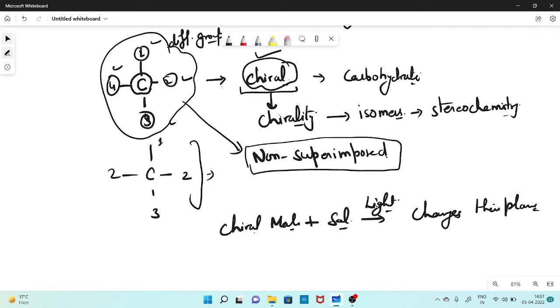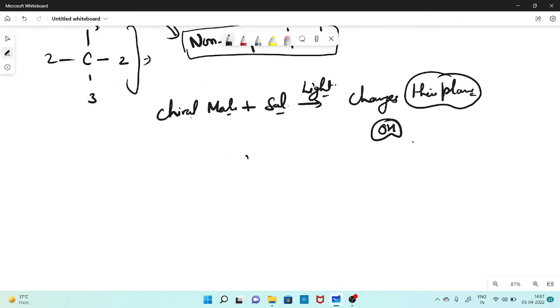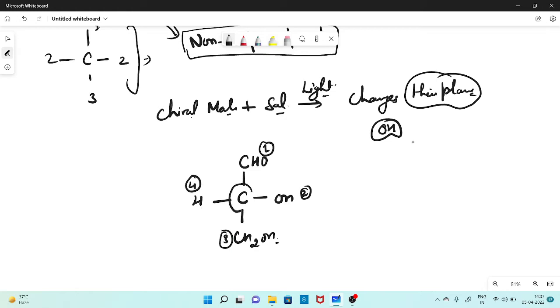Okay? So in the case of carbohydrates, this change of plane occurs at the hydroxyl group. Let's have an example here. So let's talk about glyceraldehyde. We have a CHO group, carbon 1, then a hydroxyl group, and then one hydrogen, and then one CH2OH group. So as you can see, 1, 2, 3, and 4, all the components from this carbon are different. They are attached differently. So this one carbon is your chiral carbon, right?